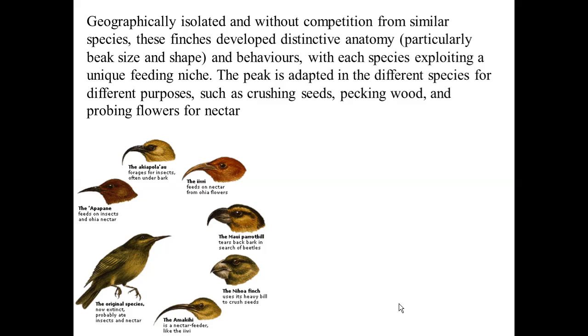Those finches were geographically isolated with no competition from similar species. So then finches developed distinctive anatomy. We are talking about beak and size. So they developed distinctive anatomy and also a unique feeding adaptation. Eventually, the beak is adapted in the different species for different purposes, such as crushing seeds or probing flowers for nectar. But how did it happen?